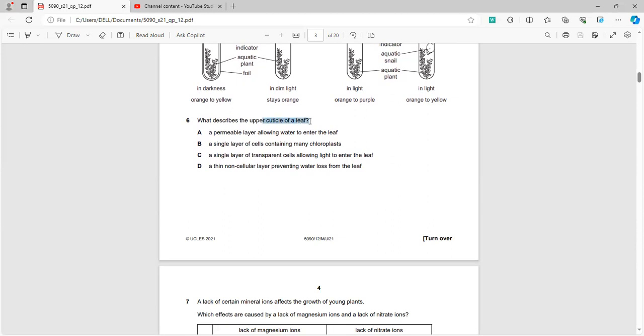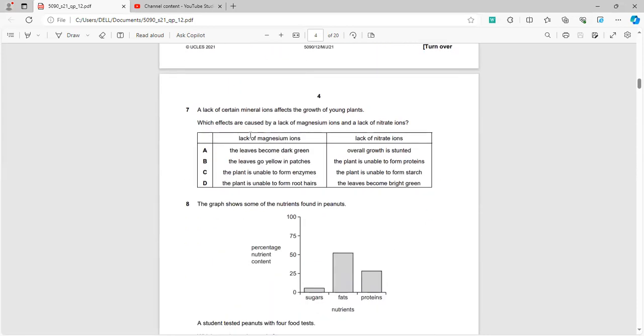There is a waxy cuticle, and the primary function of it is to prevent evaporation of water from the plant. So the correct option will be D. Now in question number 7, we talk about the importance of magnesium and nitrate ions. Nitrate ions are used for the growth of the plant, whereas magnesium ions make up the chlorophyll of the plant, so they help it to photosynthesize. So due to a lack of magnesium ions there will be a yellow color, and due to a lack of nitrate ions there will be a lack of proteins.